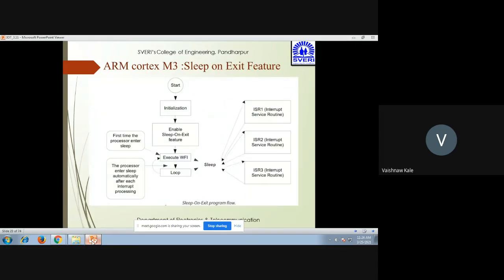So start initialization, then enable the sleep on exit feature, then execute WFI. The first time, the processor will enter into the sleep mode, and then there is a sleep loop through which interrupt service routines 1, 2, and 3 will be executed. At the same time, this loop goes back to execute WFI, and the processor enters into the sleep mode automatically after each interrupt processing. So this is the sleep on exit program flow.